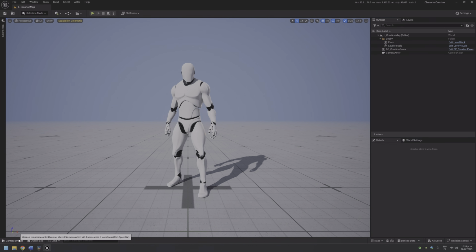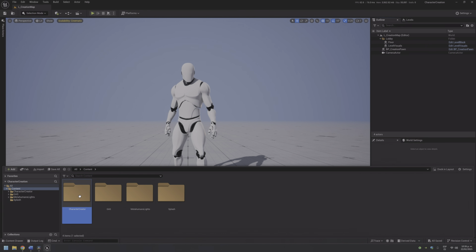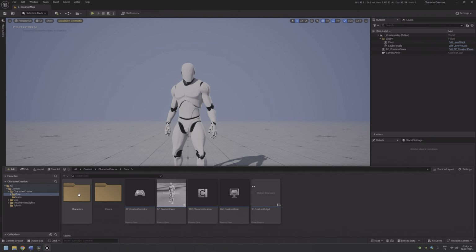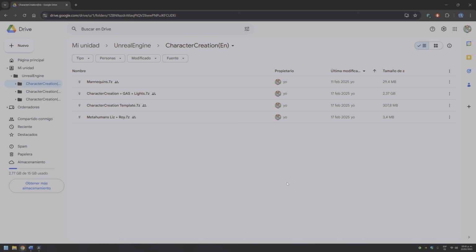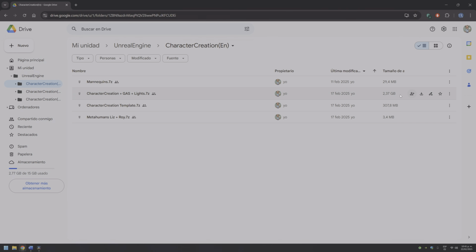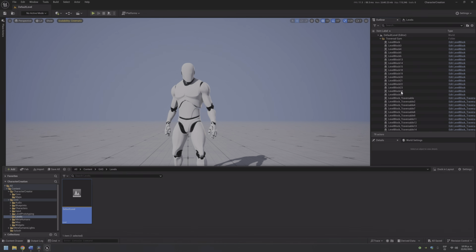Keep in mind that this is not a beginner-friendly tutorial. Managing project files is something you should already know how to do. That said, since this is the first time we're working with this setup and we have made such a major change to the tutorial direction, just this once, I will allow you to download the project up to this point. The file is large, as it includes Game Animation Sample, which weighs 3.64 gigabytes.